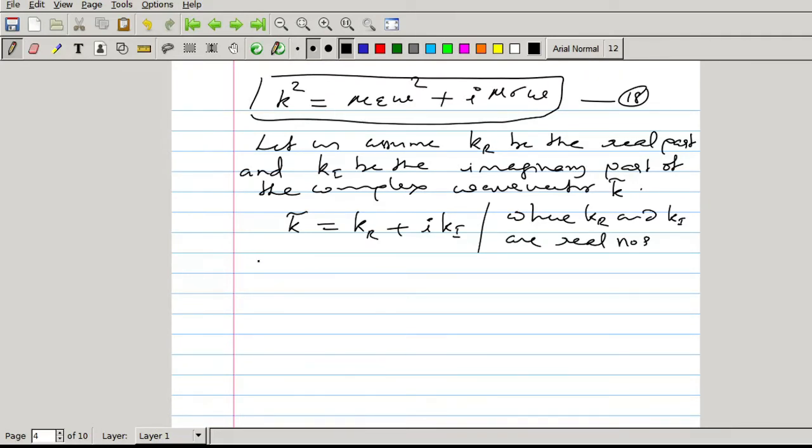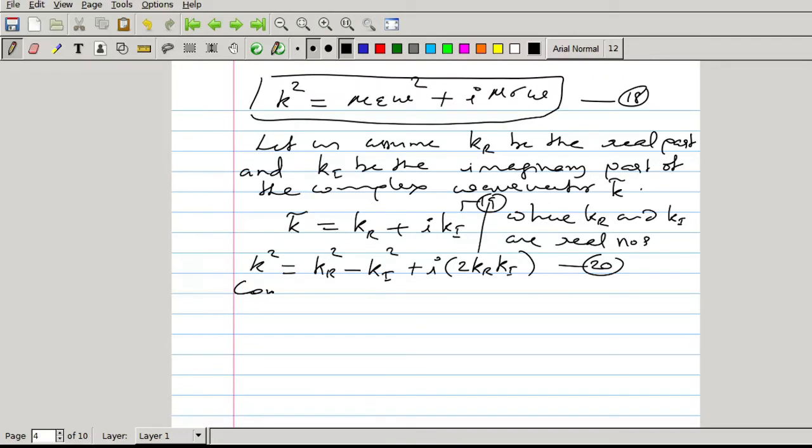So squaring that, when you square this, k square, we will be having kr square plus (i ki) square. (i ki) square is minus ki square, then plus 2 kr into i ki, that we can write as i into 2 kr ki. So this one is equation 19 and this one is equation 20.